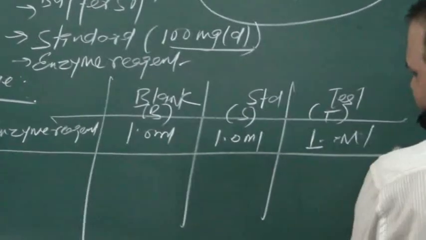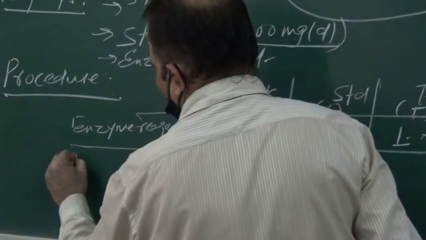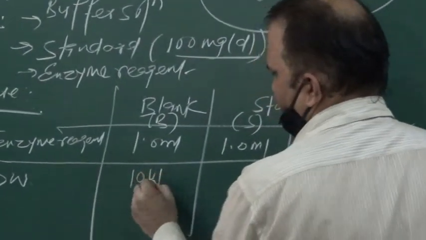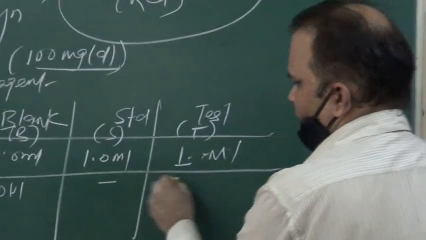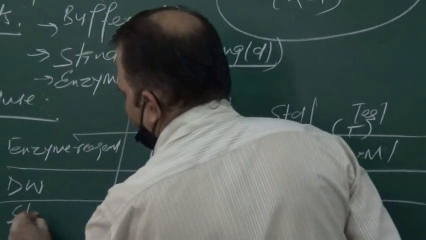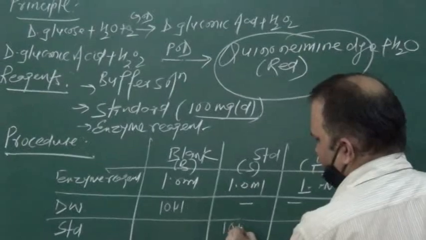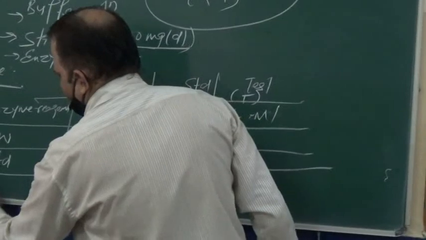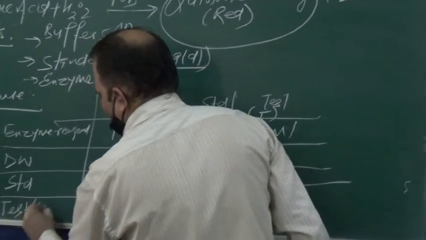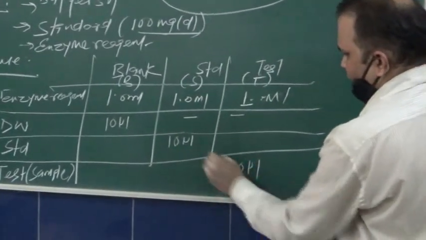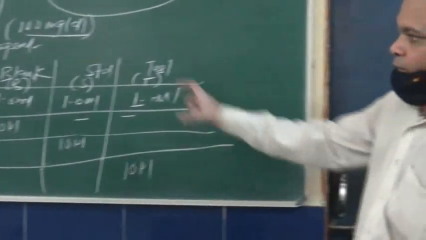After that, we add distilled water, 10 microliter, only in the blank test tube. Then we add the standard, already given in this sheet, only in the standard test tube, again 10 microliter. And finally, we take the test sample, 10 microliter, in the test tube. Clear? So this is the method.